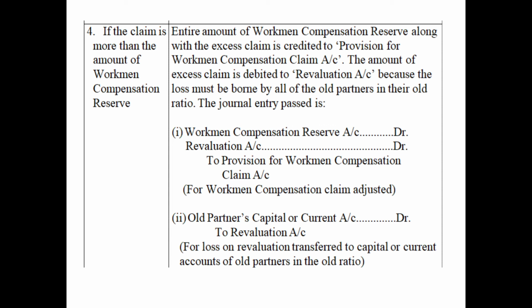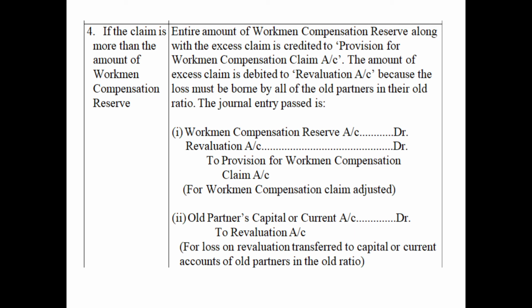The entry will be old partners' capital or current account debited, because it is a loss. When the loss is given to the partners, their capital or current account balances decrease, and since it decreases the liability of the firm, therefore it is credited. So old partners' capital or current account is debited with the amount of excess loss which is transferred to revaluation account, and it will be distributed in the old ratio.